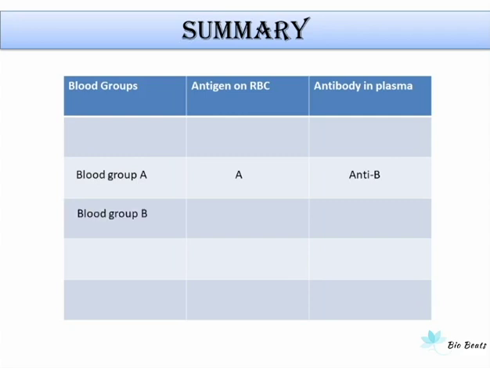In case of blood group B, there will be antigen B on the RBC and anti-A antibody in the plasma. In case of blood group AB, both antigens will be present on the surface of RBC and none of the antibodies will be present in plasma. In case of blood group O, no antigen will be present on the surface of RBC and both the antibodies will be present in plasma.